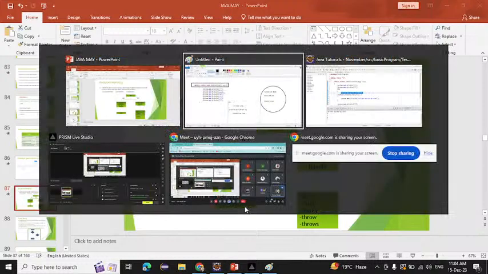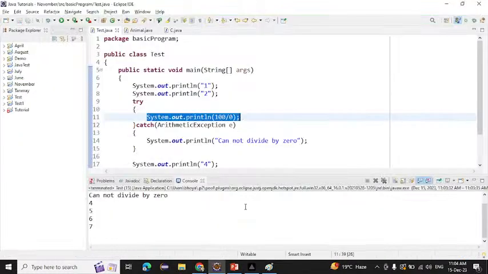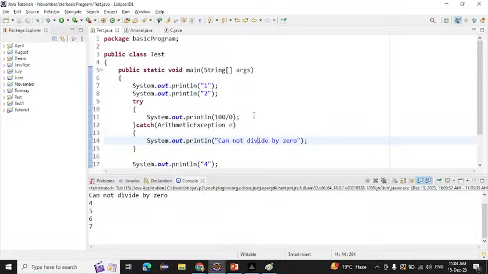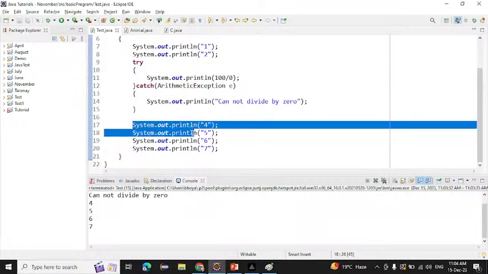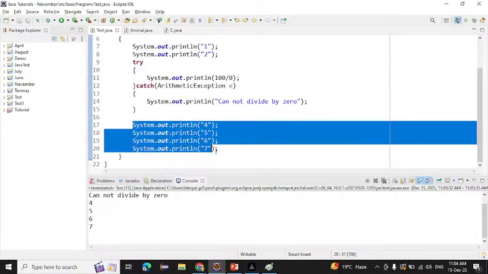But this time we are handling the exception. So what will JVM do? JVM will come to the catch block and print "cannot divide by 0" on the console, and after that it will maintain the normal flow of our program also.